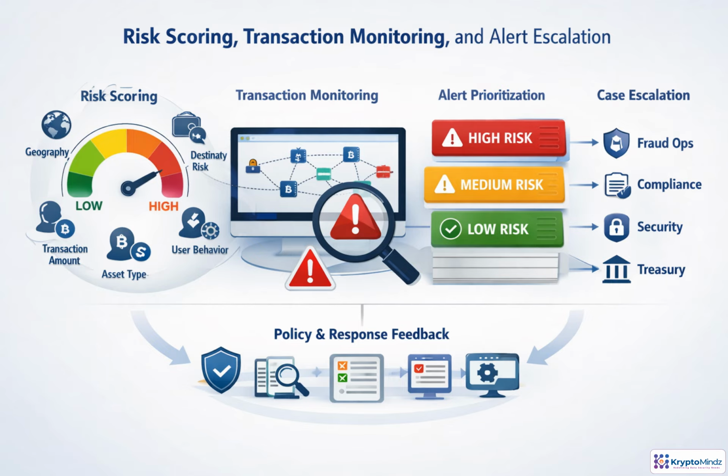After approval, wallet security becomes a continuous control loop. Each transaction receives a risk score based on factors such as destination reputation, amount, frequency, user behavior, asset type, geography, and blockchain intelligence. Monitoring compares that score against live patterns and separates routine activity from signals that need attention. The key is prioritization. Reduce false noise, escalate serious cases to the right team, and feed outcomes back into policies, restrictions, due diligence, and incident response.